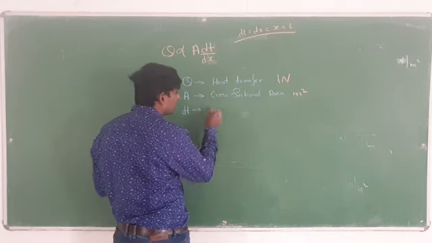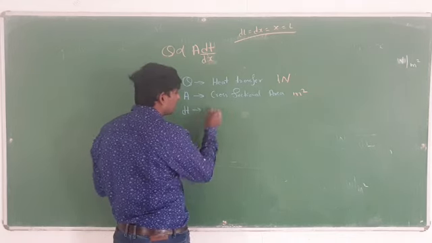K stands for thermal conductivity. The unit of this one is watt per meter degree centigrade. Like this you have to remember the unit of this one.